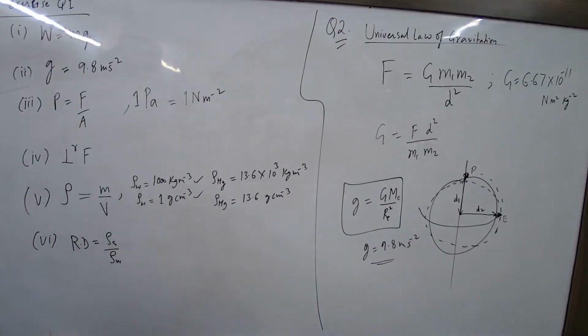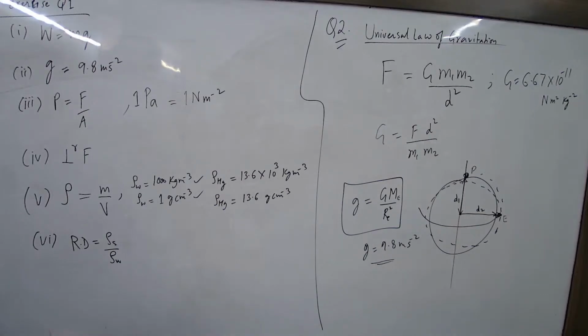Universal gravitational constant. What's capital G? Universal gravitational constant. And its value is? 6.67 times 10 to the power minus 11. Yes, correct. Everybody understood?